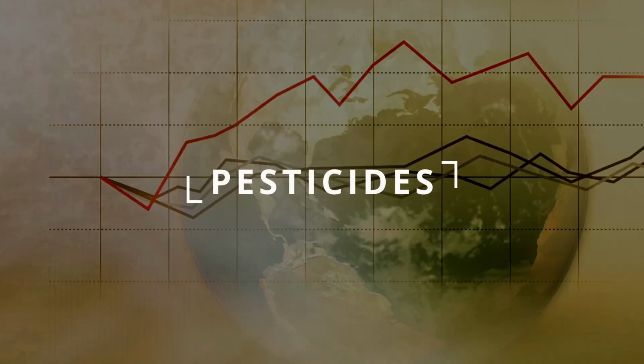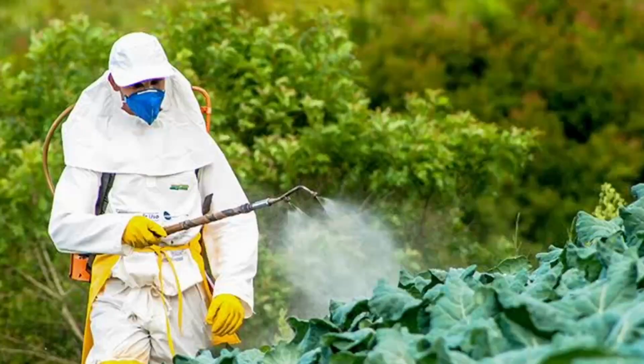Now the last input, which is very important for Indian agricultural output, is the pesticide. Pesticide is just to get rid of the pests. If we look at the data, I am not giving you the detailed data, the data is already there in my PPT. You can see within 30 to 40 years, the use of chemical pesticide in India has more than doubled. So you can understand farmers are also using a lot of chemical pesticide.